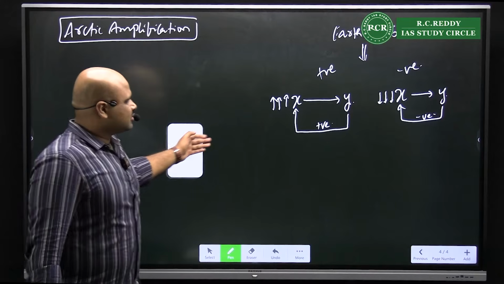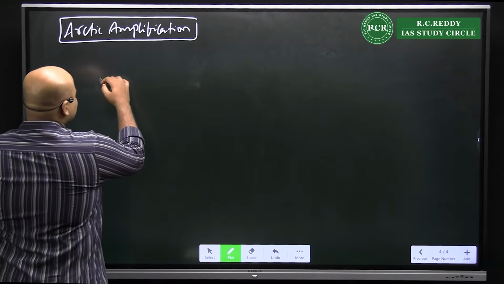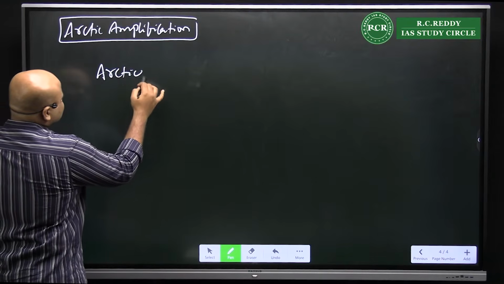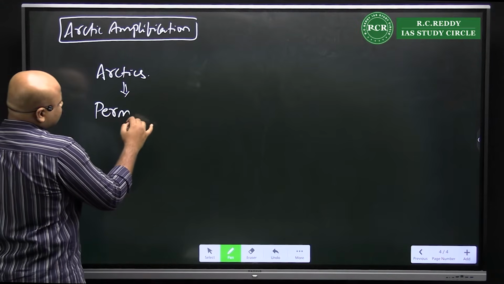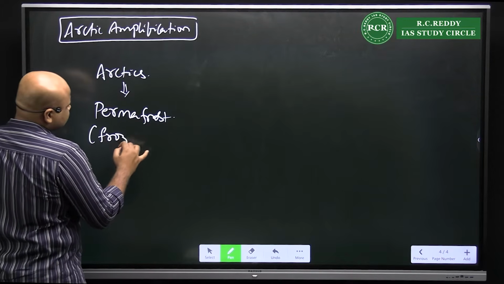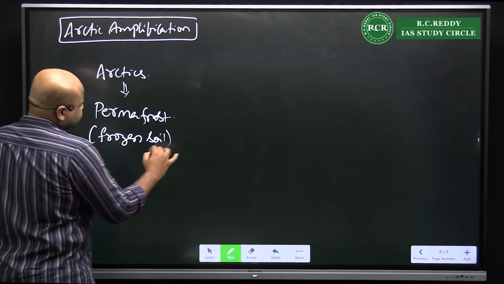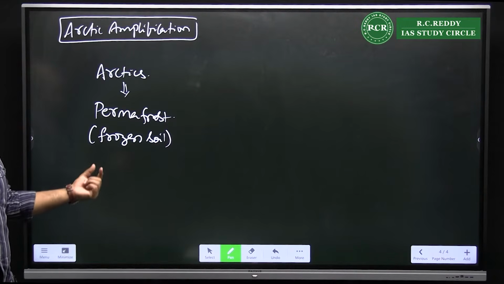Now let's understand what is happening here. When you look at the Arctic, the Arctic is characterized by what? The Arctic is characterized by the permafrost. Permafrost is nothing but the frozen soil.